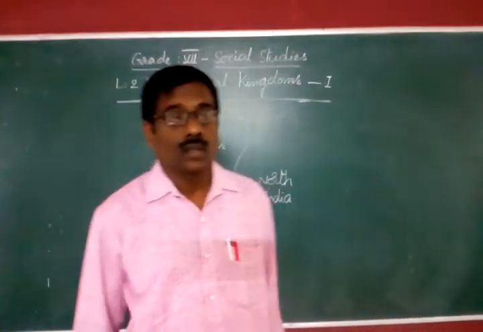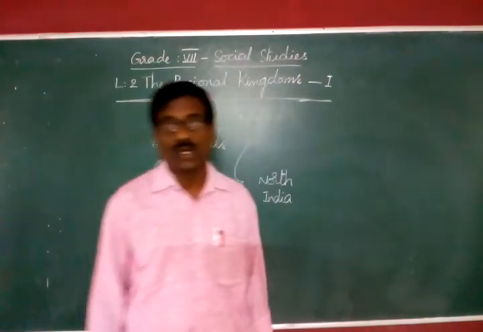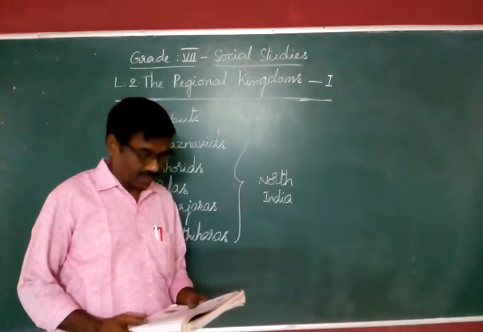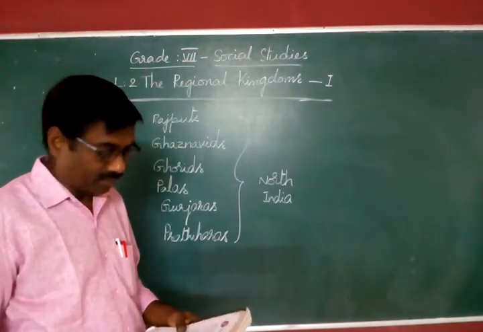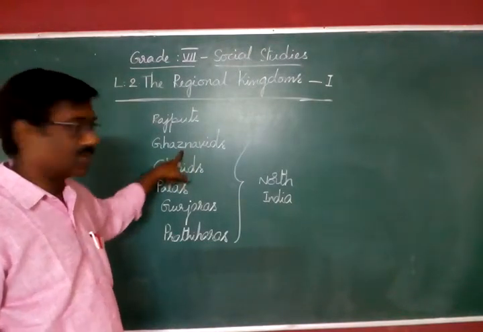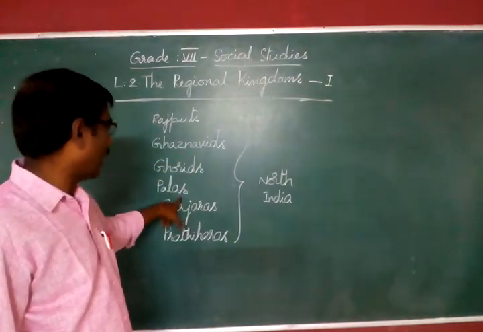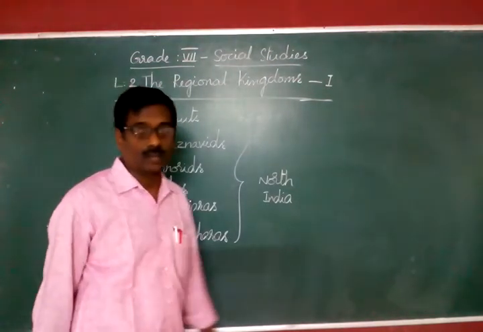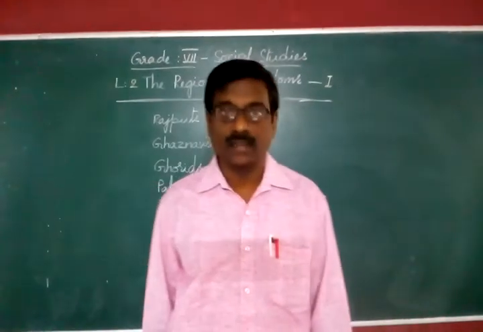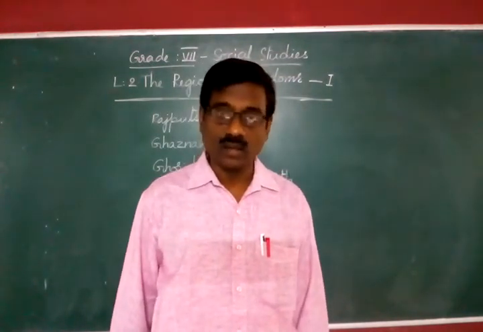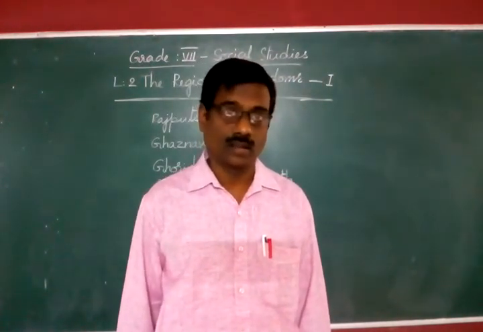Suppose there is a question: What were the different dynasties that ruled in the north part of India in the early medieval period? Rajputs, Ghaznavids, Ghurids, Palas, Gurjaras, Pratiharas. You must be able to write this as a 1 mark or 2 mark answer.